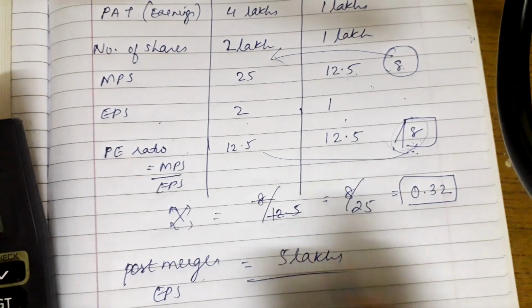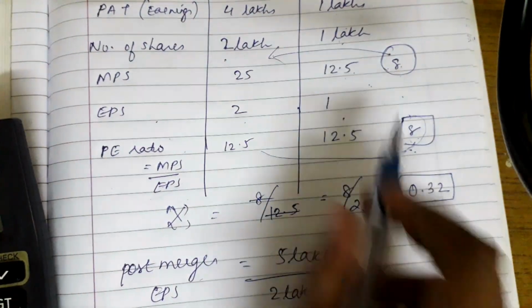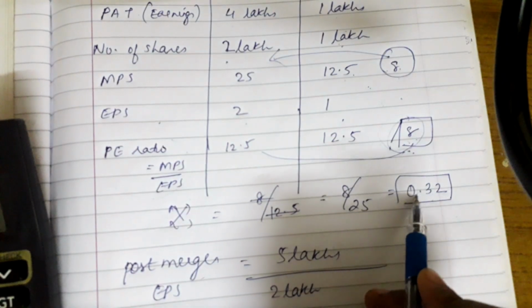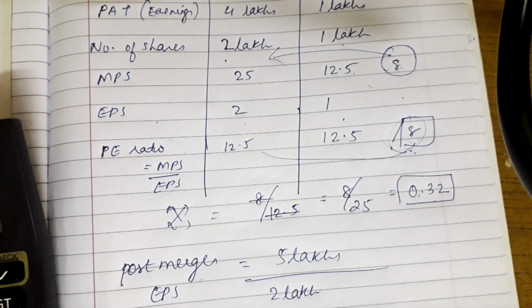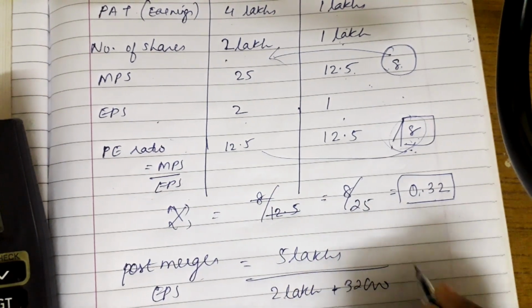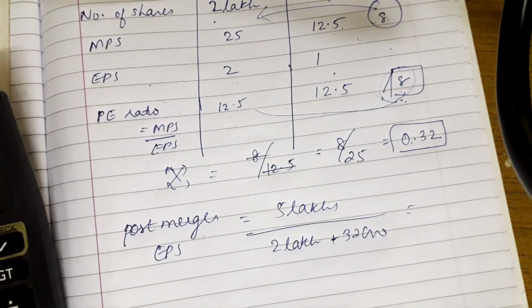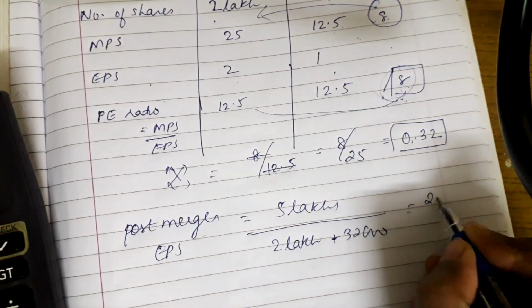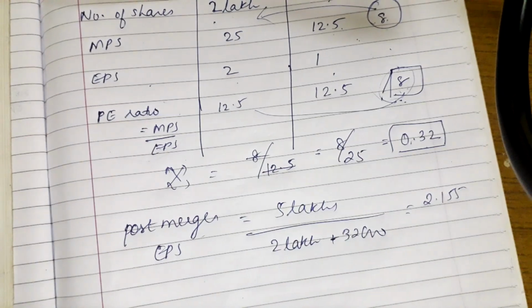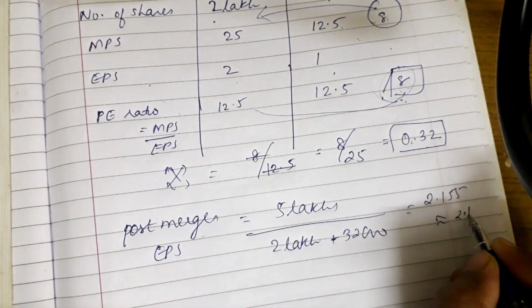In the number of shares you have to take care: here 2 lakh, while this 1 lakh would be based on the exchange ratio. So 1 lakh into 0.32 is 32,000. Calculating this, we get 5 lakh divided by 2 lakh 32,000, that is 2.155 something. You can make it a round figure, 2.16.